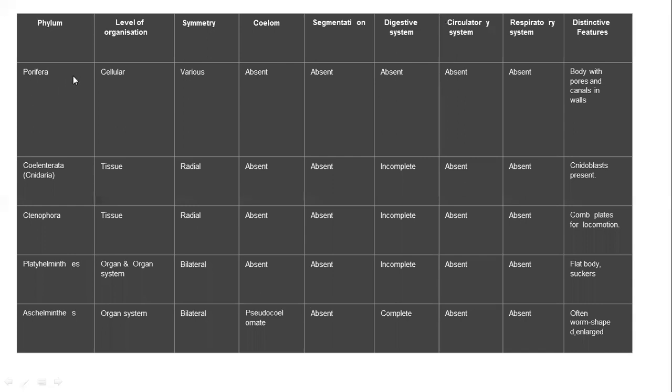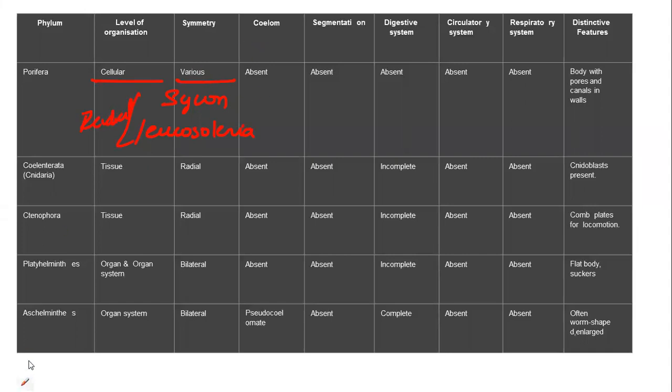Phylum Porifera is one of the phyla which contains mostly unicellular organisms. They are all at the cellular level of organization, and their symmetry is varied. Some sponge types are irregular, and a few sponges are even radial in symmetry. Examples: Sycon and Leucosolenia, both radial in symmetry. That is why the symmetry here is varied.